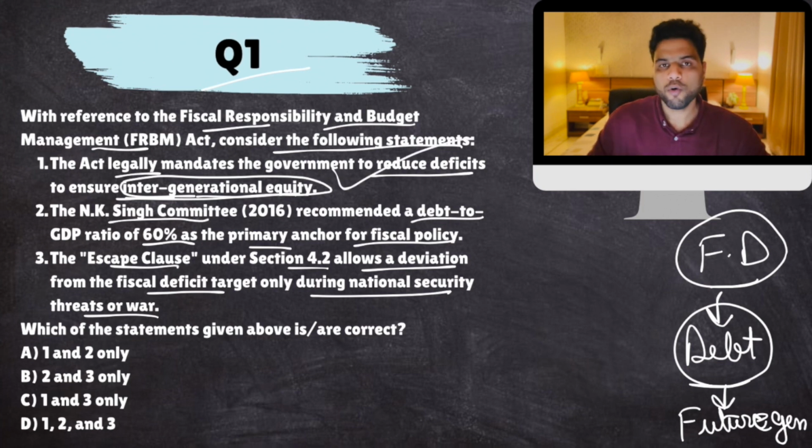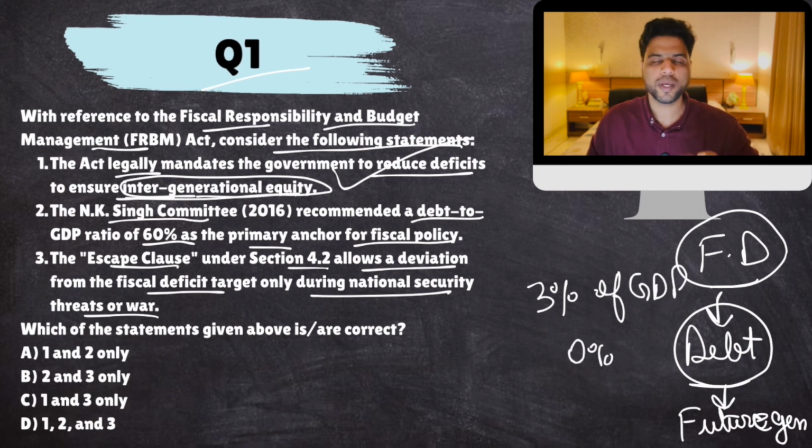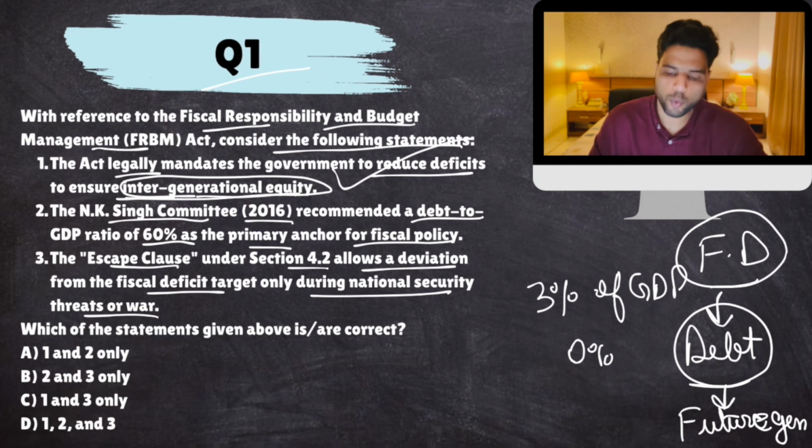Then, the FRBM Act basically gives you certain targets for fiscal deficit. For example, fiscal deficit should be 3% of GDP, revenue deficit should be 0%, primary deficit should be this much. But there was a committee established in 2016 to review the FRBM Act.